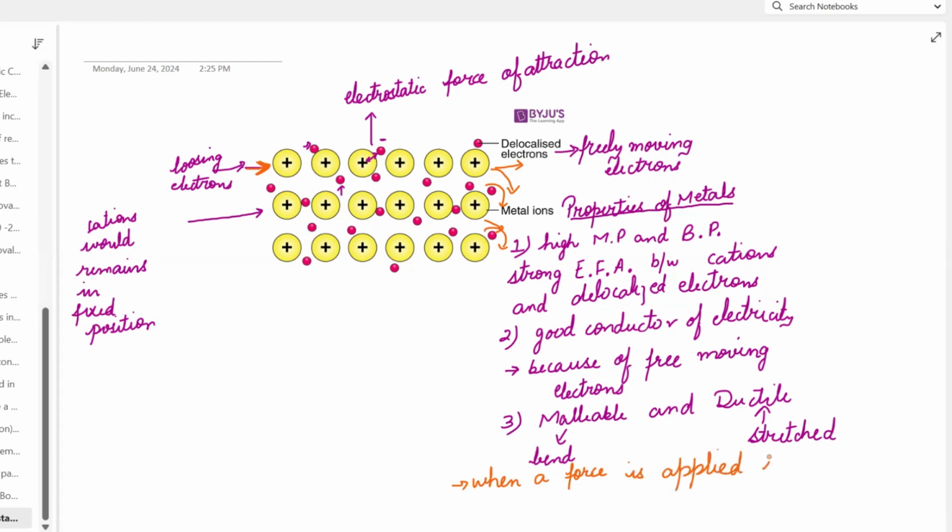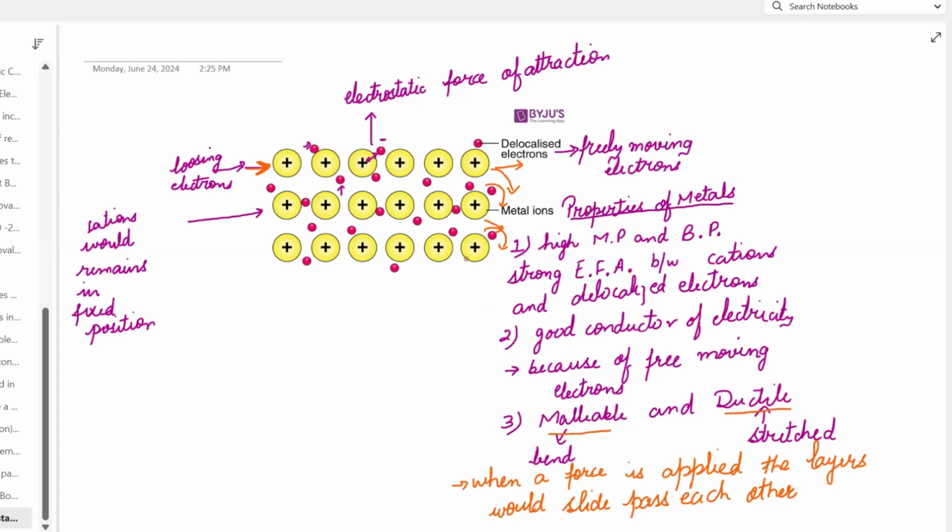When a force is applied, the layers slide past each other. So this is the reason why metals are malleable and ductile.